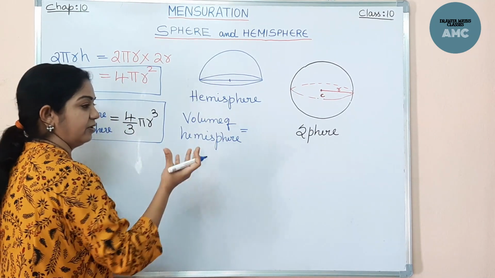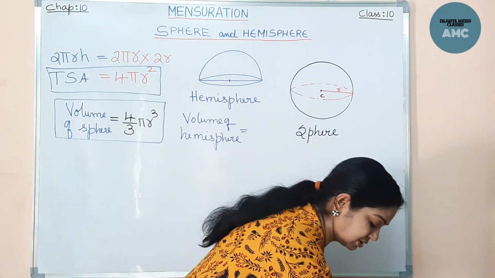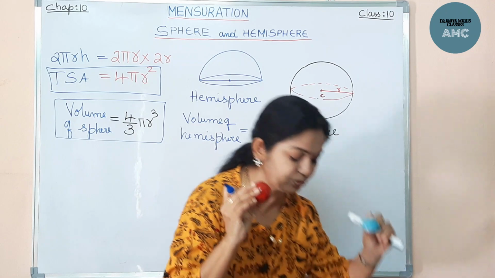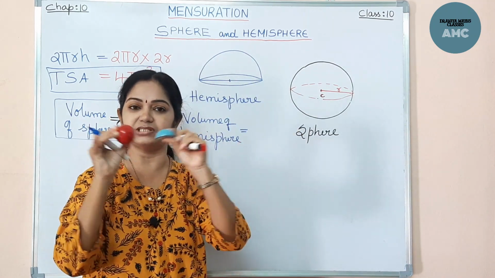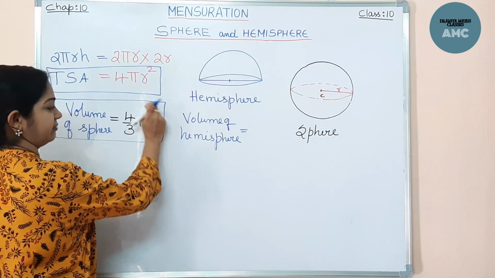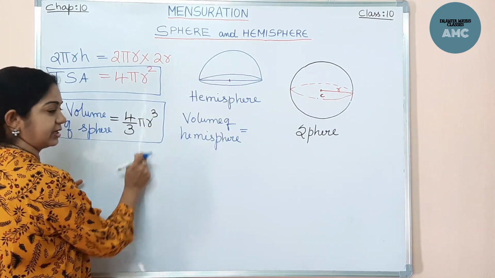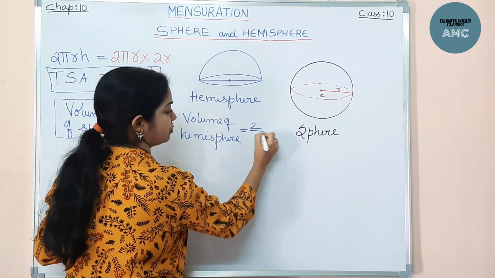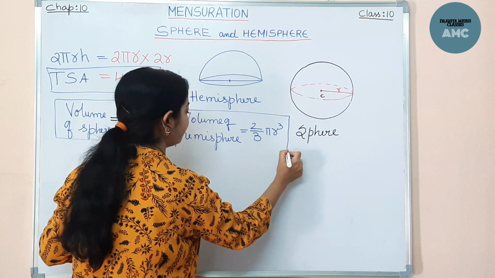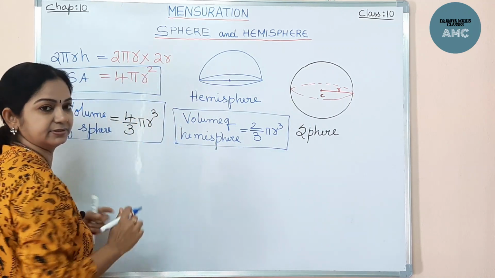When the sphere is complete, the volume is the whole one part. If you cut it into two, it will become half of this sphere. So volume is nothing but 4/3 pi r cube by 2, that comes to 2/3 pi r cube. Simply, the volume of a hemisphere is half the volume of a sphere, right?